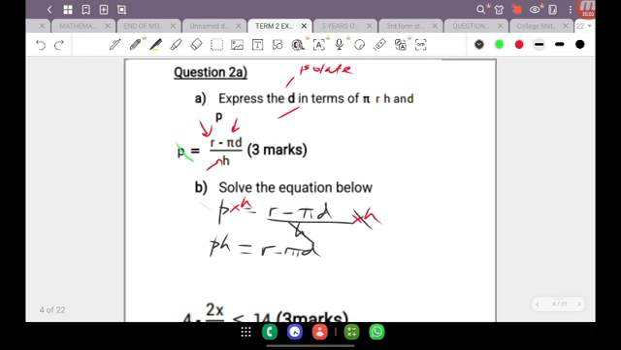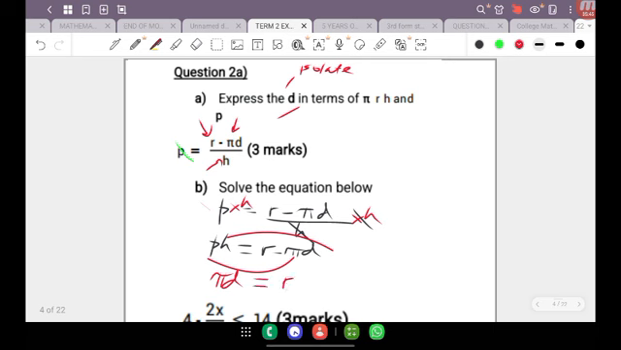I usually do not like when my subject, which in this case is d, is on the right, and I do not like a negative in front of my subject. Remember that the pi is connected to the d, so if I move the pi, I have to move the d as well. So in this case, I'm going to transpose the negative pi d over here, and then transpose the ph over there, and get it on that side. So then I'm going to end up with positive pi d.